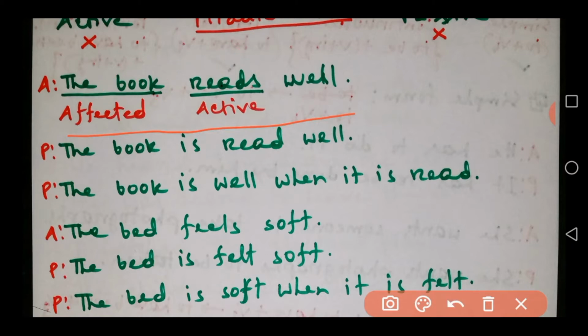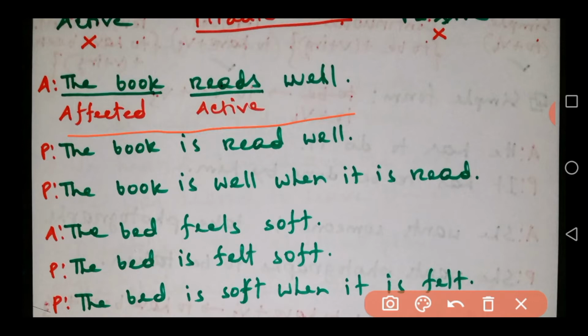In voice change, who does the action is called the agent, which we generally call the subject. The doer of the action is called the agent, and the receiver of the action is called affected. That's why I have written here affected.